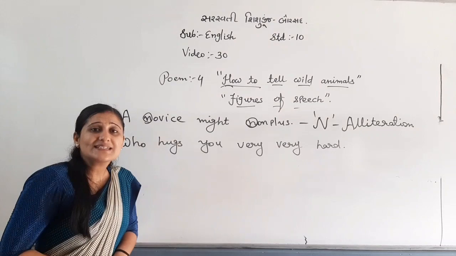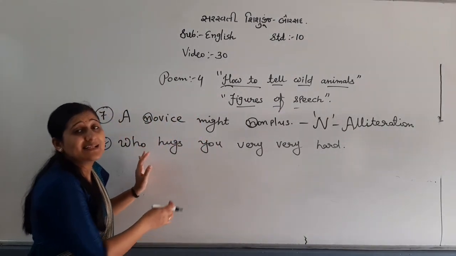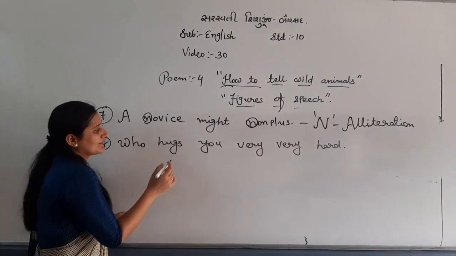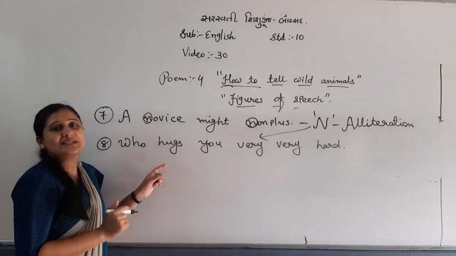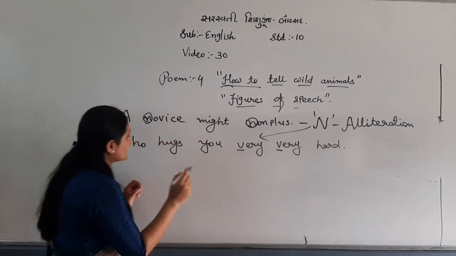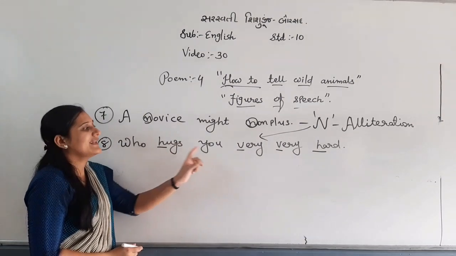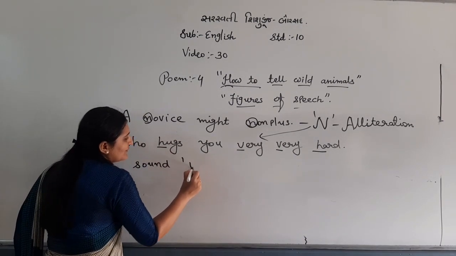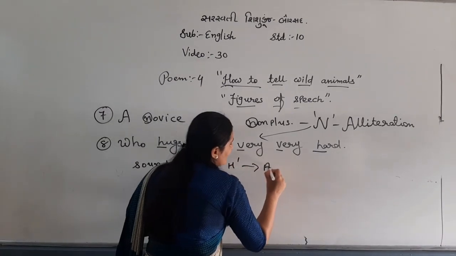Now, in this line we have three figures of speech, right? Let's see first, let me tell you the easy one. Alliteration: the V sound plus the H sound. So we have the sounds of V and H. That's why alliteration.